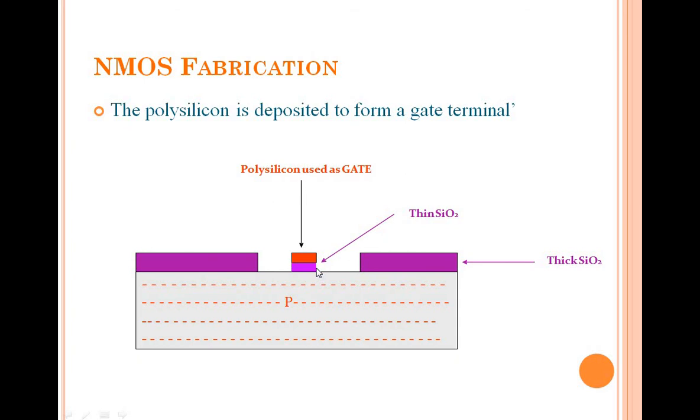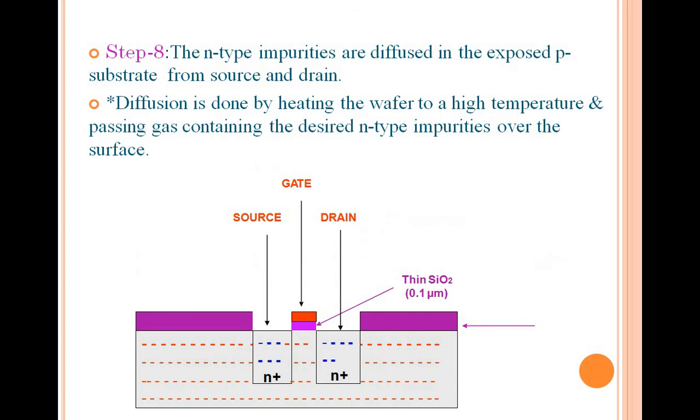After getting the gate terminal, you need source and drain. To get that, we diffuse the N impurities. As we are preparing the N transistor, we need N impurities only. So we are diffusing the N impurities into your silicon crystal. How do we diffuse that? Either by heating your wafer at a high temperature, or by passing a gas consisting of N impurities.